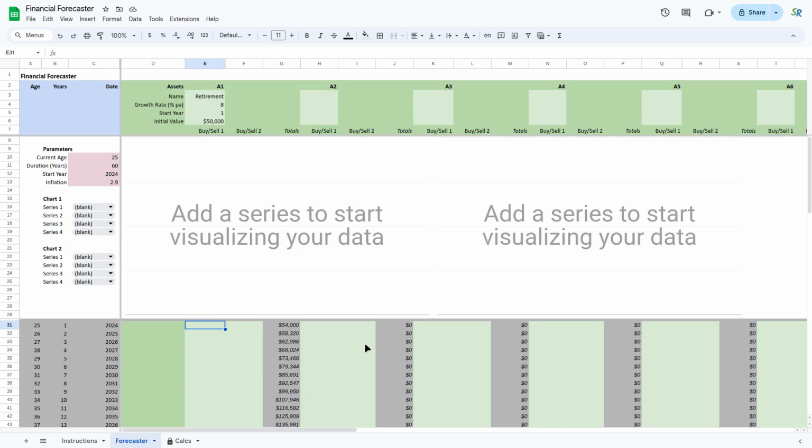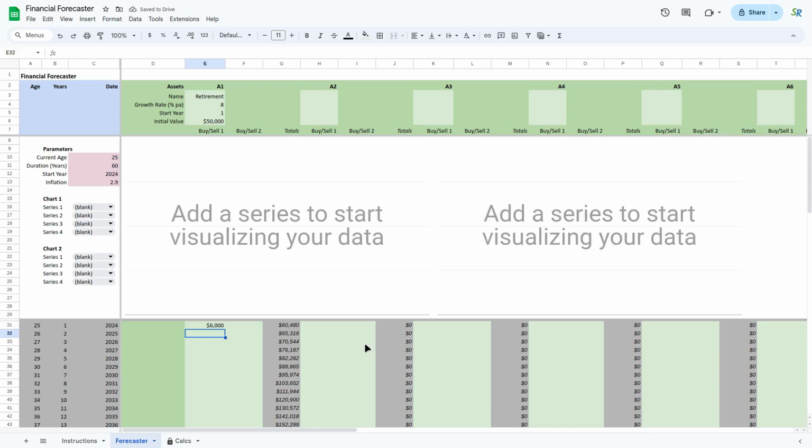Now what we have here is the ability to either buy or sell each asset every year, and in every case there are 2 columns for this, and this can come in handy later on. So let's just say every year we're putting aside, say, 10% of our income, and we earn, at this stage, maybe $60,000 a year.